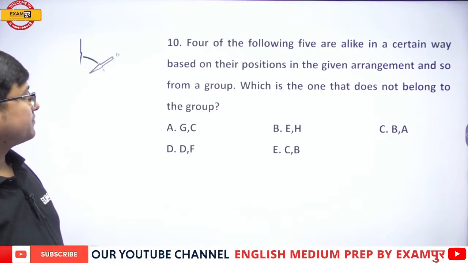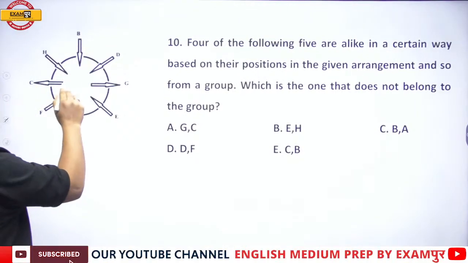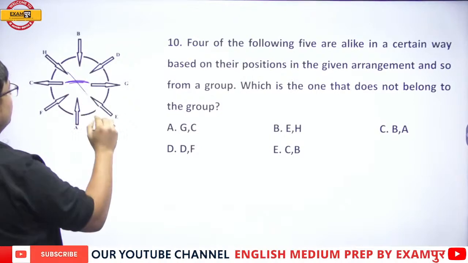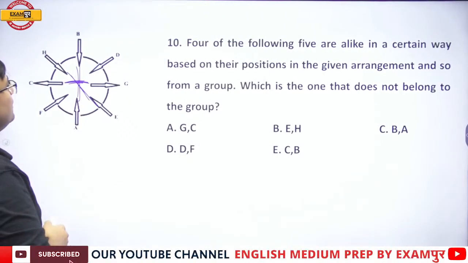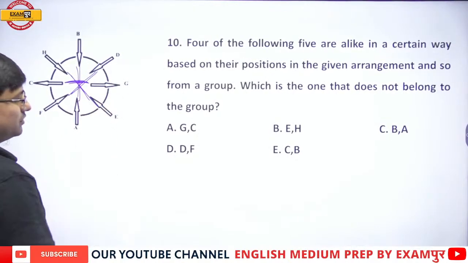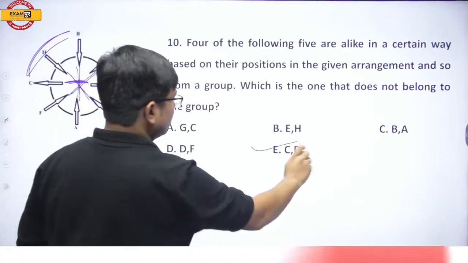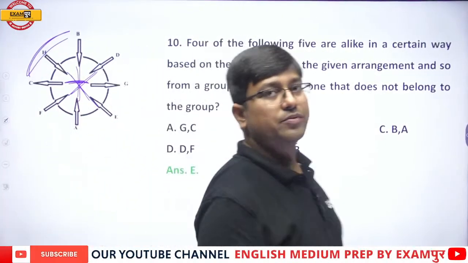Now, odd one out, guys. See, G and C sitting opposite to each other. E and H sitting opposite to each other. B and A sitting opposite to each other. D and F sitting opposite to each other. C and B not opposite to each other, and therefore it's the right one. Answer is option number E.